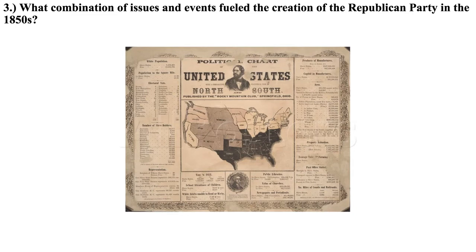This new Republican Party relied on the ideology of free labor as opposed to slave labor, and this very much appealed to Northern economic sensibilities, which we know had developed differently because of the market revolution. The Republican Party, importantly, and you really need to remember this, when it was formed, was not abolitionist. It simply opposed the expansion of slavery. So it did not actually want to abolish slavery. It would allow slavery to continue where it already existed. The Republican Party simply did not want to see slavery expand.